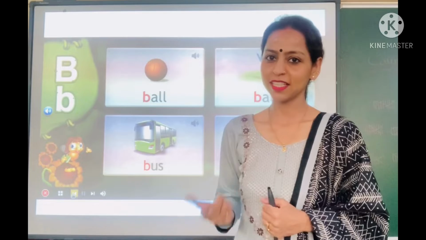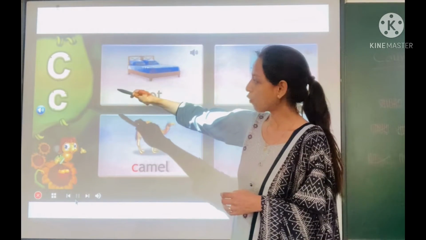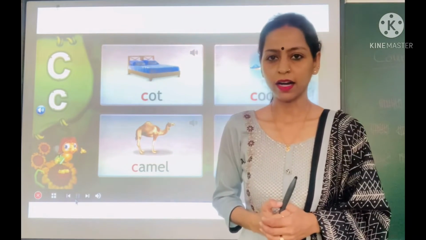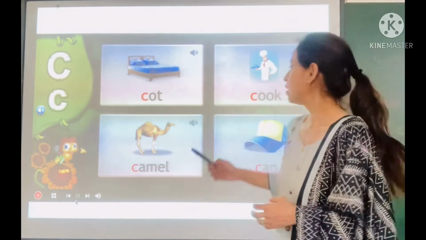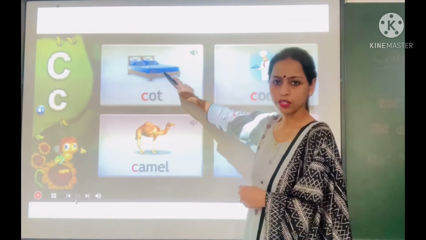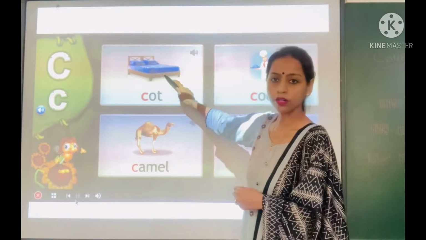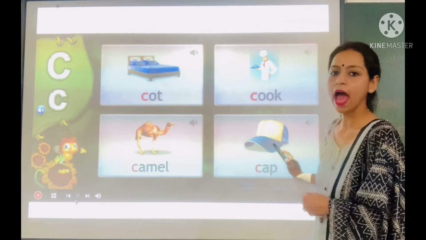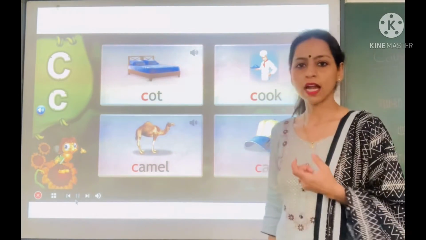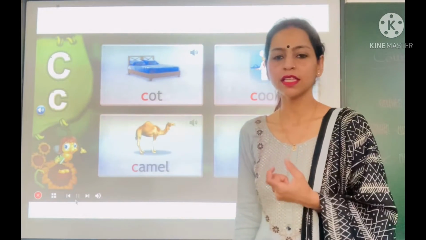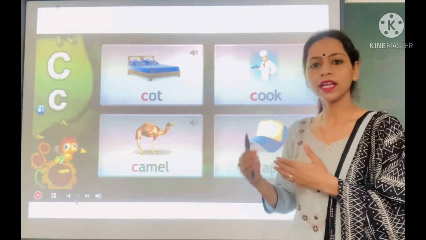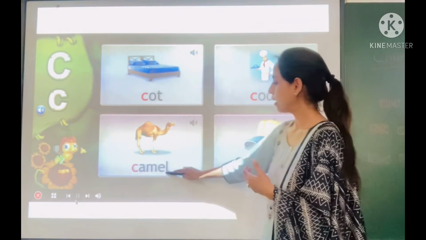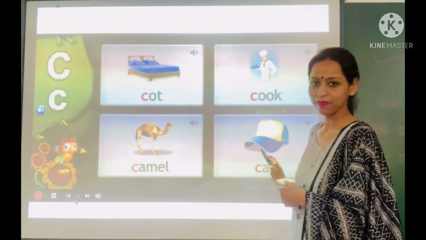Let's move on to C sound. You can see we are now going to do sound of C. C sounds K. Cot, C-O-T, cot. Cook. Camel. Cat. So all the words are starting with letter C and the sound of C is K. We will pronounce these beginning with the sound K. Cot, cook, camel and cat.